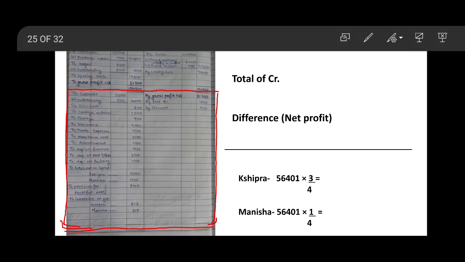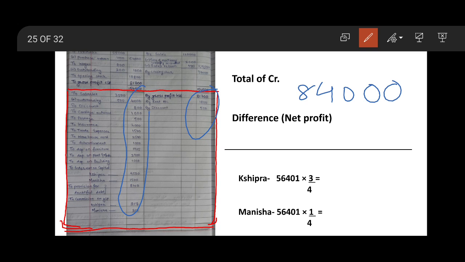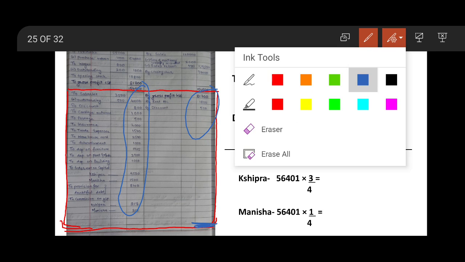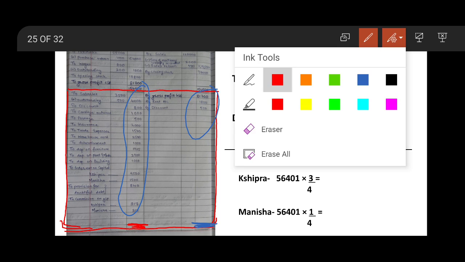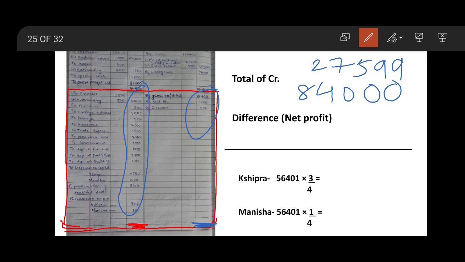profit and loss account. Now, take the total of credit side. Credit side's total is 84,000. Take the total of debit side, the outer column. The total of debit side is 27,599. As credit side is greater, write the total of credit side here in this closing box. Transfer the same amount 84,000 here and take the difference of it. The difference will be 56,401 and it is called net profit.